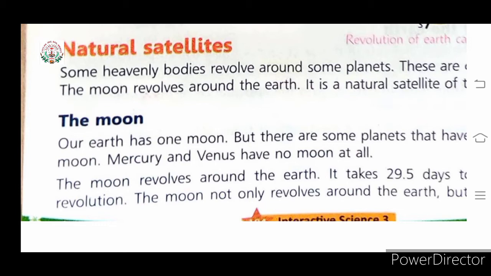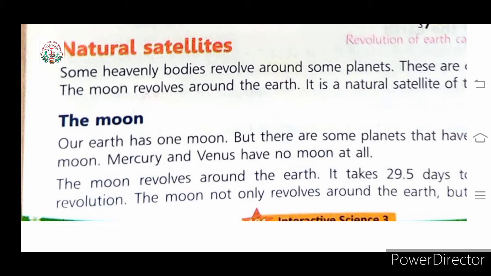Some heavenly bodies revolve around some planets. The objects that you can see in the sky are your heavenly bodies. Those heavenly bodies that revolve around planets are called satellites. And children, the moon is the natural satellite of the Earth.